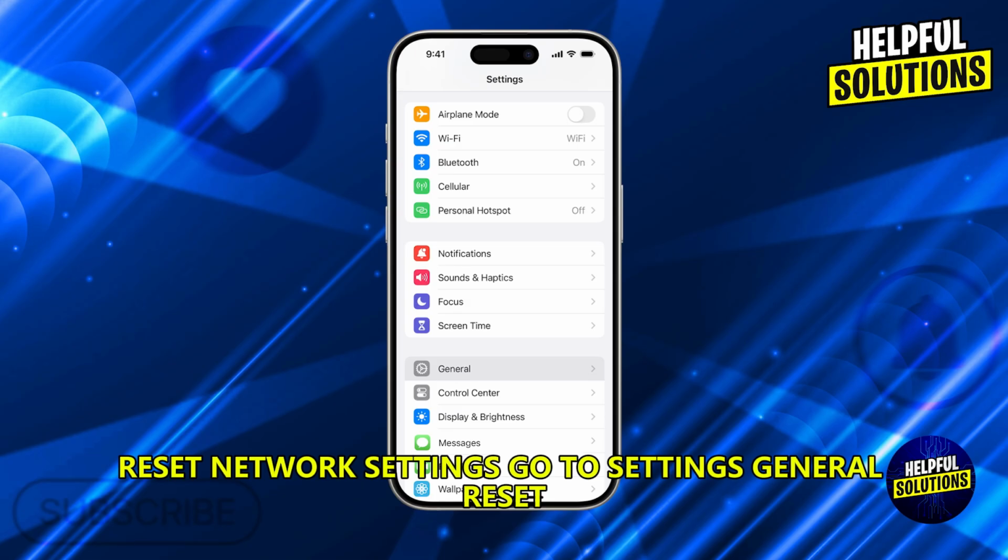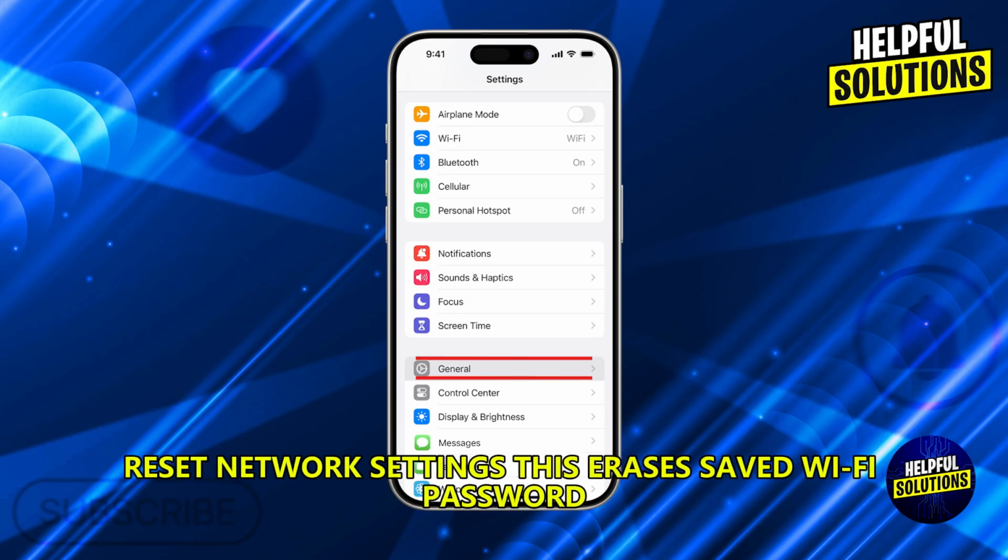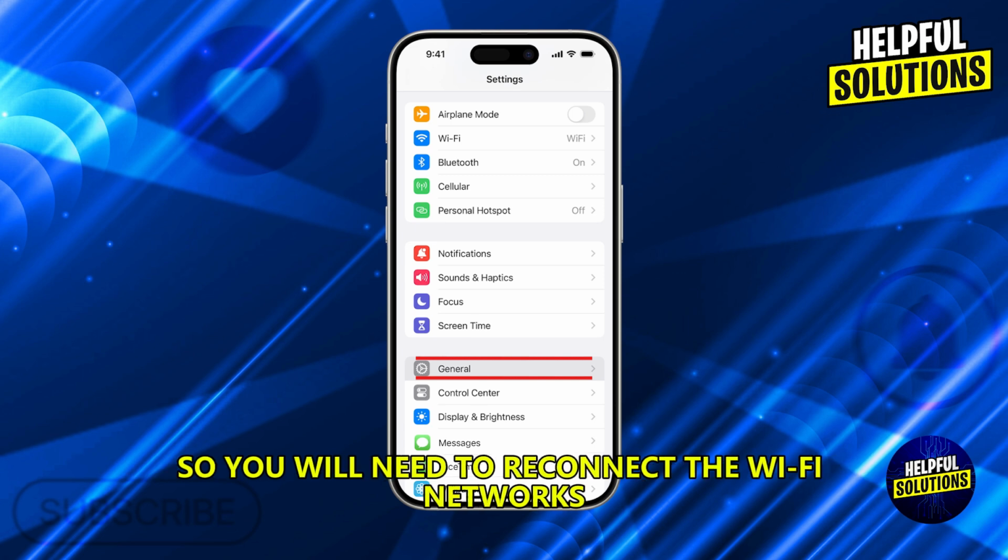Reset network settings. Go to Settings, General, Reset Network Settings. This erases saved Wi-Fi passwords, so you will need to reconnect to the Wi-Fi networks afterwards.